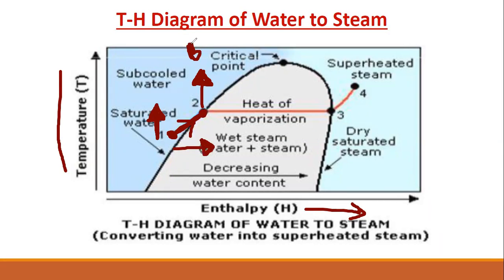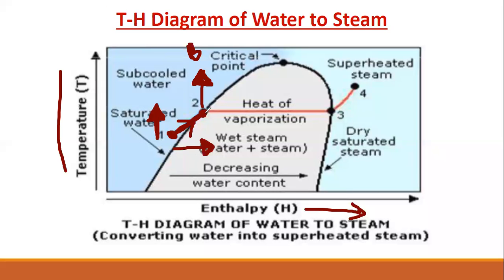At the boiling point the water starts to boil. When you see it boil, you will see that a small amount of steam, the gaseous form of water, starts to flow upward. So at the boiling point, the temperature rise stops. There will be no temperature rise. The water starts to boil, and steam generation starts. This point is known as the boiling point, and from here the water starts to turn to steam.